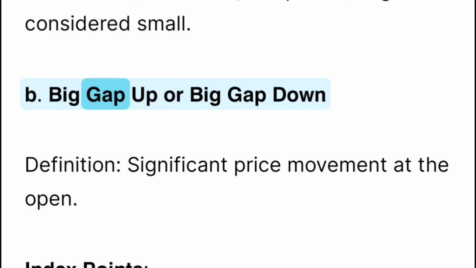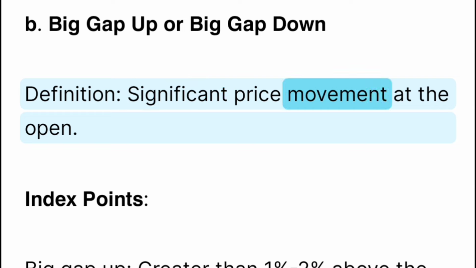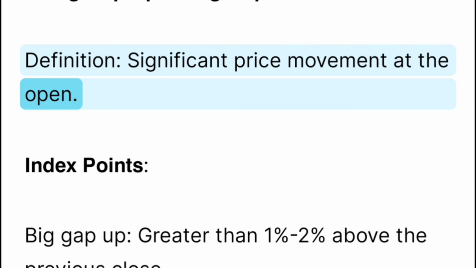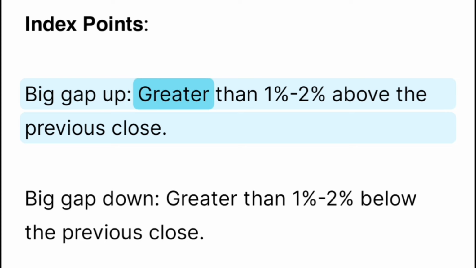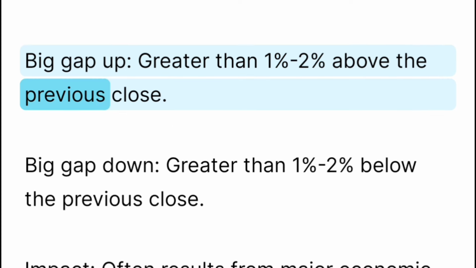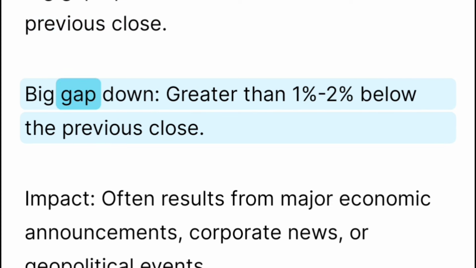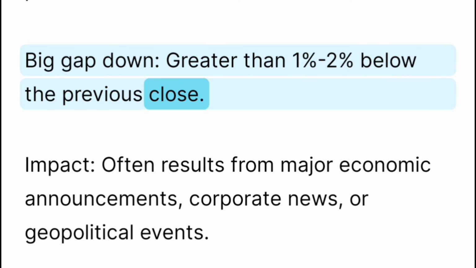B. Big gap up or big gap down. Definition: significant price movement at the open. Index points. Big gap up, greater than 1% to 2% above the previous close. Big gap down, greater than 1% to 2% below the previous close.